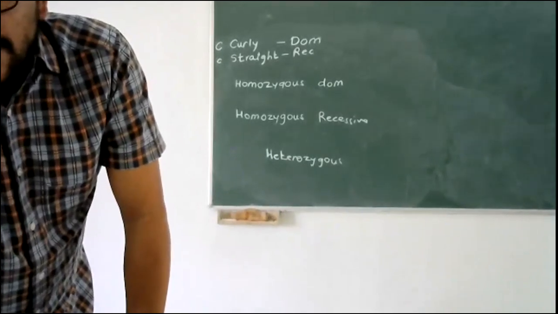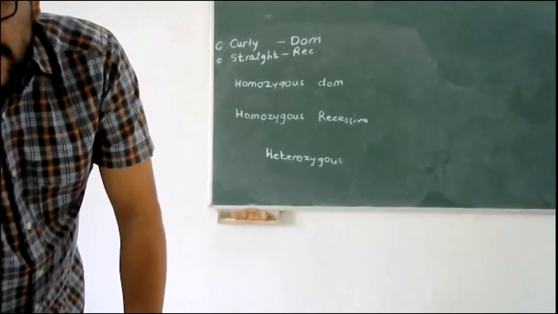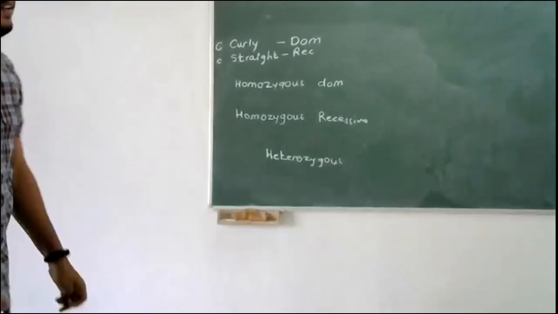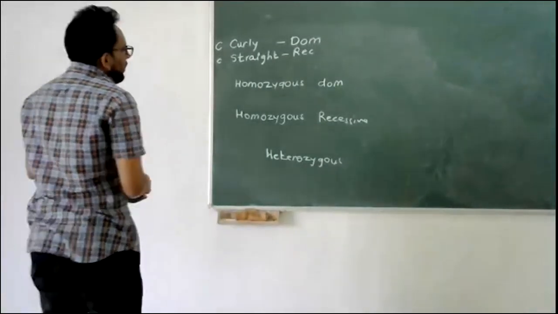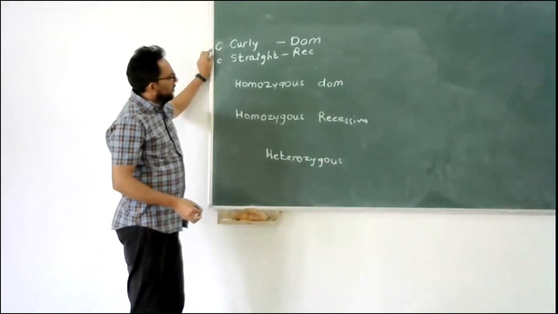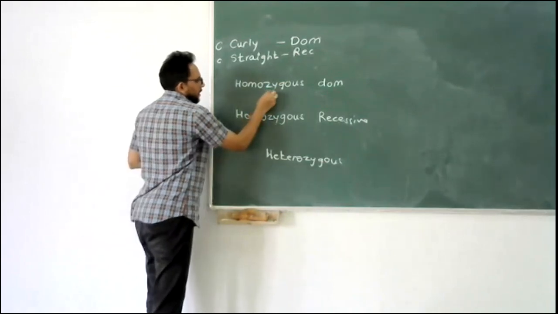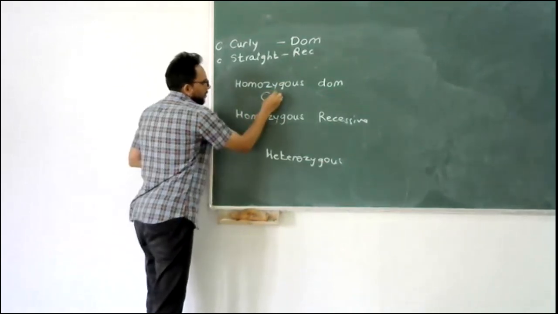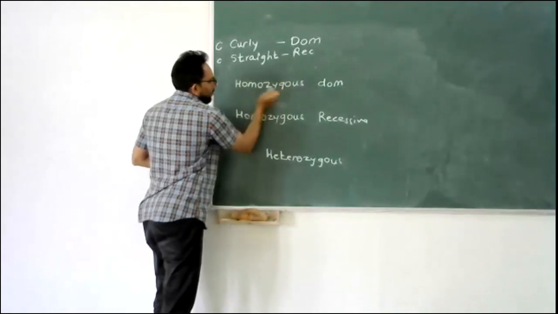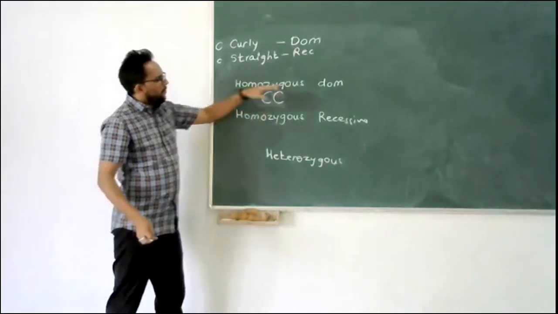So homozygous dominant would be the two capital C's, right? Sorry. Come again. See, curly is the dominant genotype. Yes. So two curly ones would be homozygous dominant. Correct. So that means both capitals. That will be homozygous dominant.